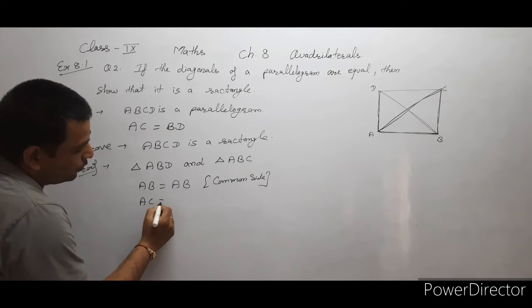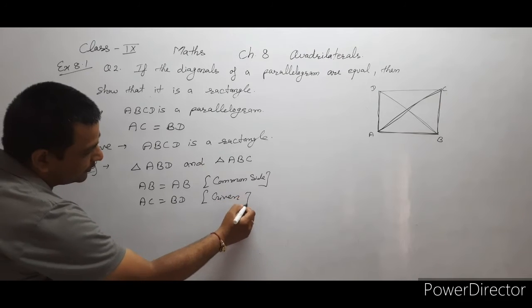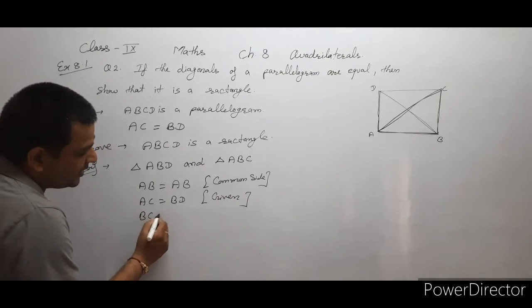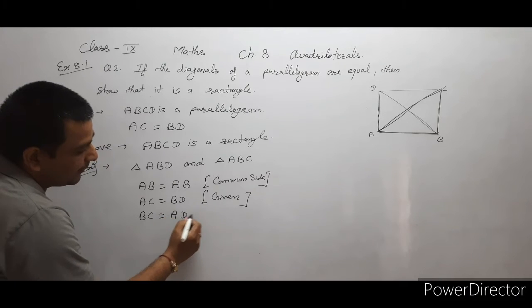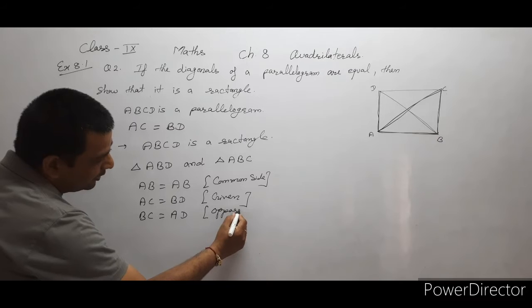AC is equal to BD because of the given part, and BC is equal to AD because of the opposite sides of the parallelogram.